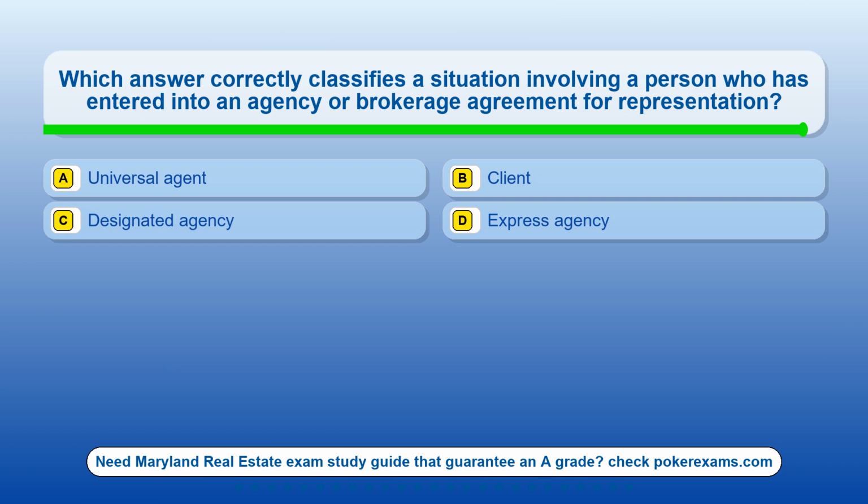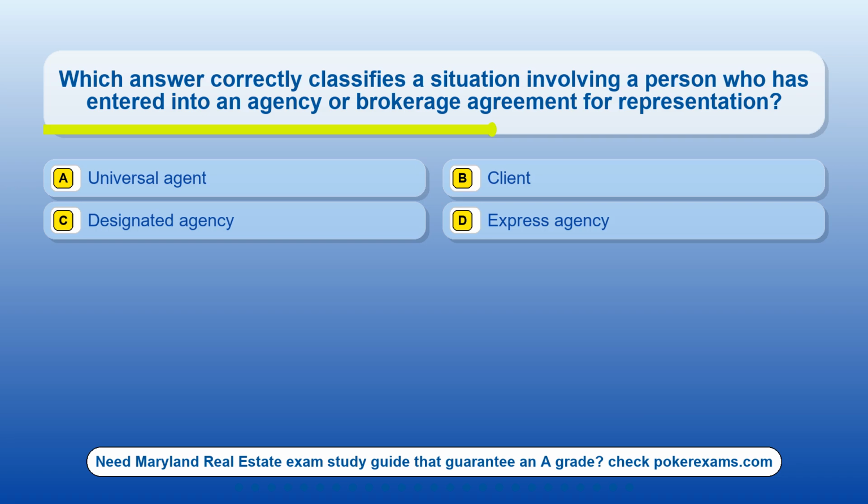Question 20. Which answer correctly classifies a situation involving a person who has entered into an agency or brokerage agreement for representation? Option A, universal agent. Option B, client. Option C, designated agency. Option D, express agency.